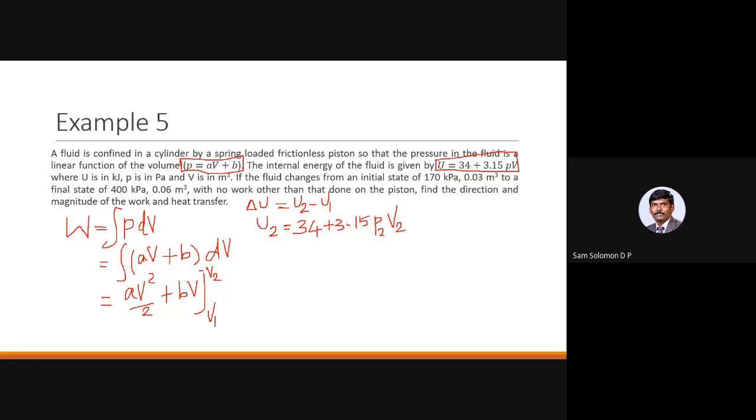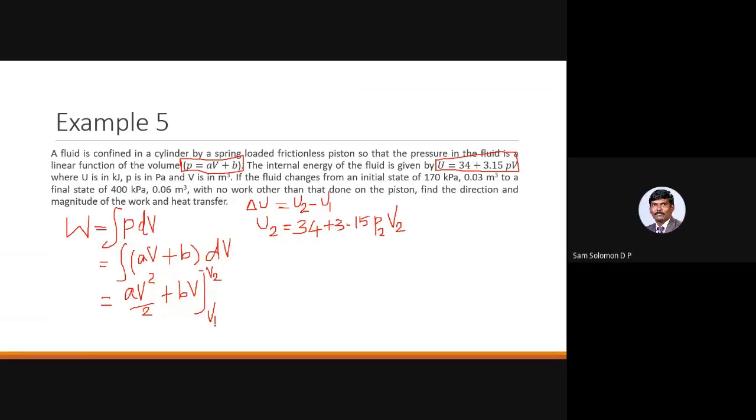But we don't know the values of A and B, so what should we do? Is it possible to find out the values of A and B? We don't know the values of A and B. Can we find out the values of A and B?